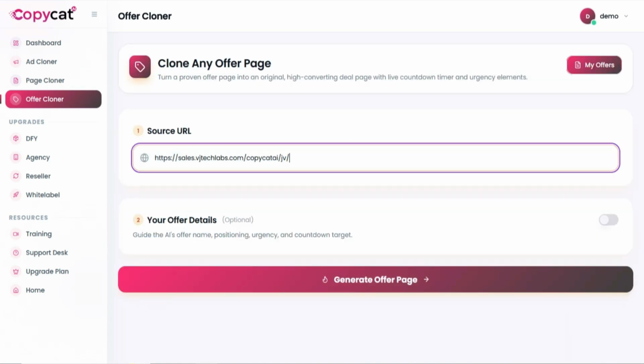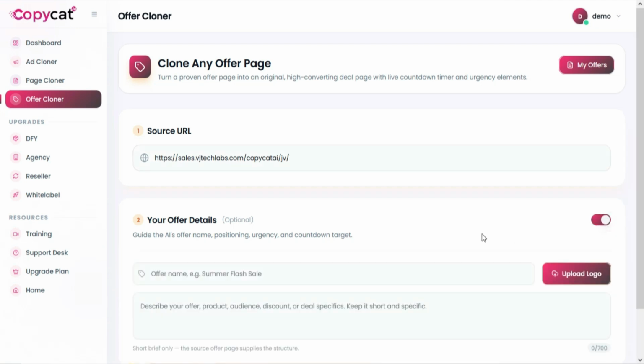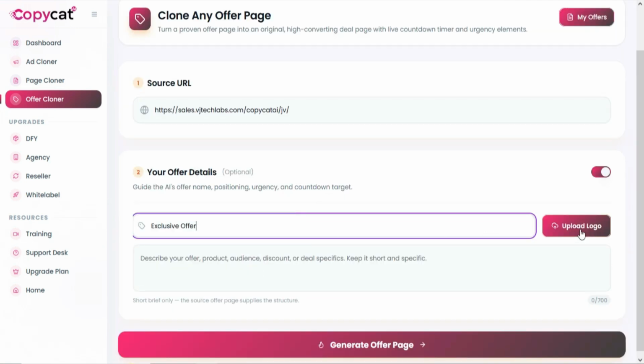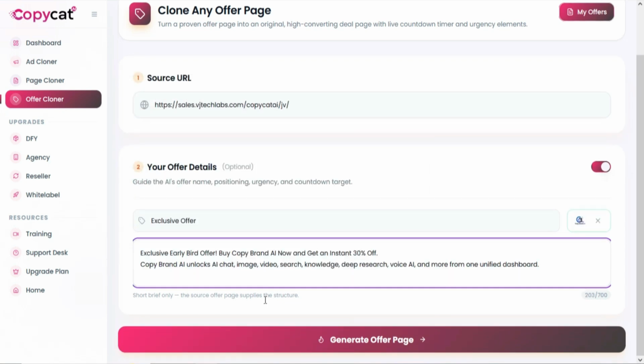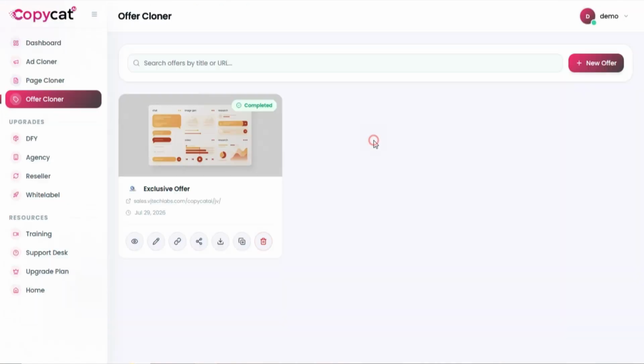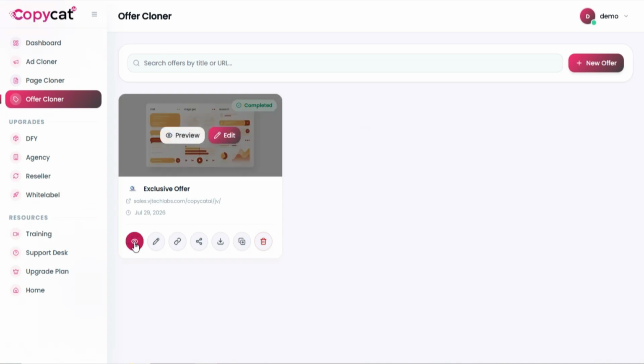Just add source URL, your offer inputs like your offer name and logo, and your offer description. And your offer will be cloned. You can view your created offer page in My Offers section. Manage, preview, and share your generated offer pages in one place. You can view your cloned offer.